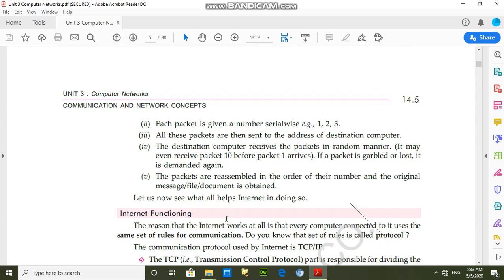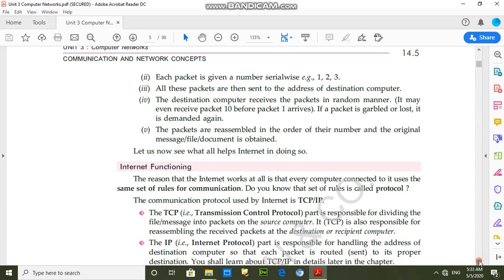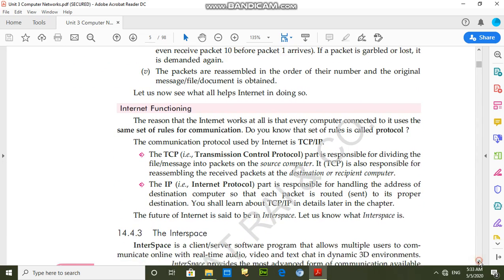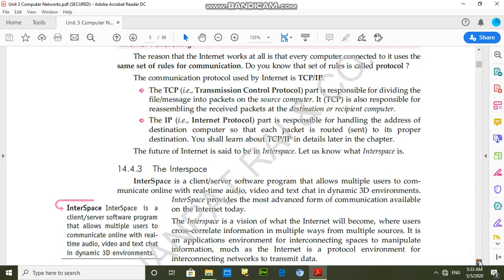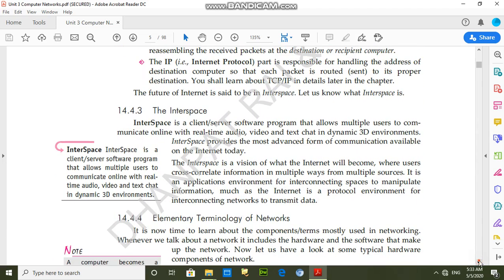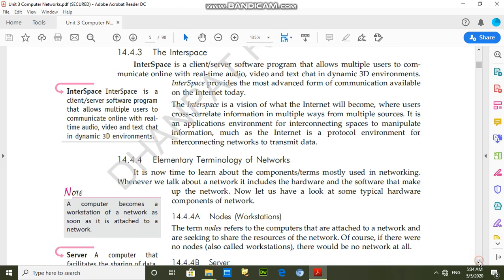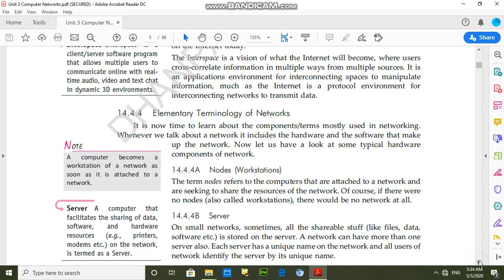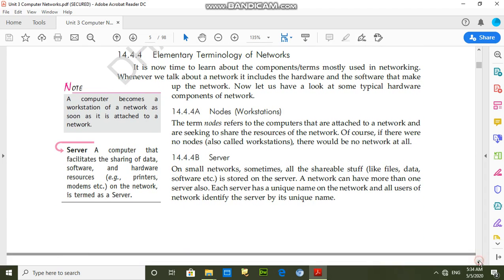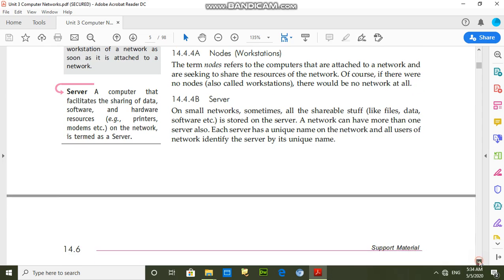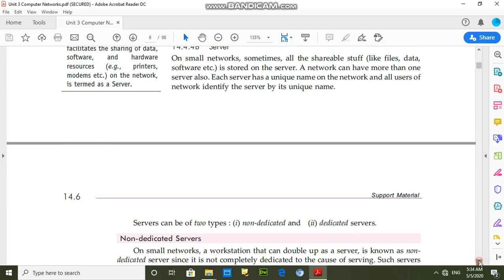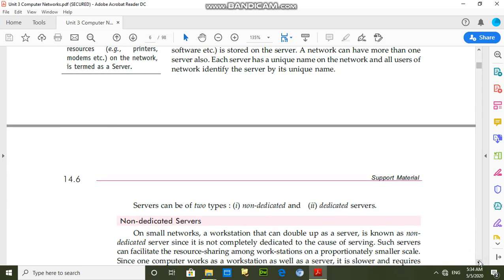Types of server. So students, there are two types of server. First, the dedicated server, and next, the non-dedicated server. A dedicated server means a server that does only one type of work. A non-dedicated server is a server that has two types of work.